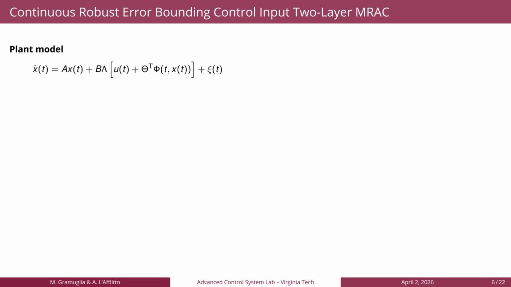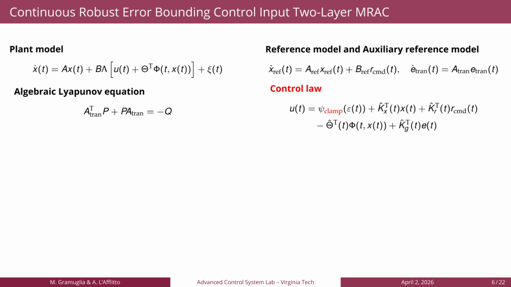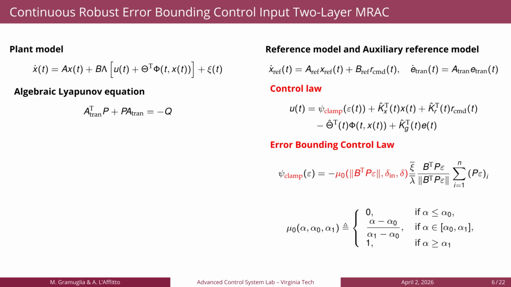To take care of these issues, we make the previous controller continuous and robust. We have the same plant model, reference and auxiliary reference model, and same Lyapunov equation. We change the error-bounding control law psi to psi clamp. And we see that the psi clamp function is basically the same control law as the one shown previously, but the discontinuity has been removed thanks to this ramp saturation function. So this avoids the problem of chattering.